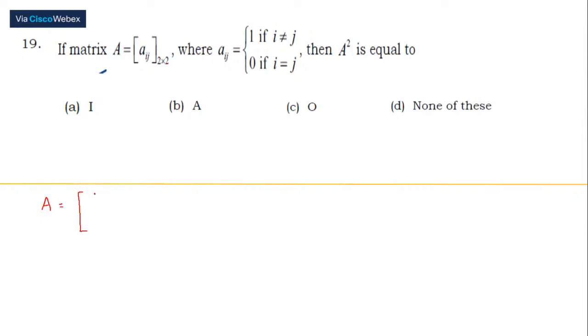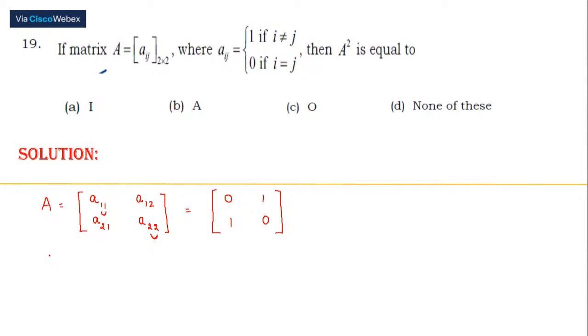2 cross 2 matrix. So the first element I'm going to take as first row, first column. Second element as first row, second column. Third element as second row, first column. And fourth element as second row, second column. Now let's come to the condition. When i equals j here, and i equals j here, this would give us 0. When i is not equal to j, it is 1. So this is the matrix we had. We did a 3 cross 3 matrix there, here we have a 2 cross 2. Very good. All of you have given the right answer.